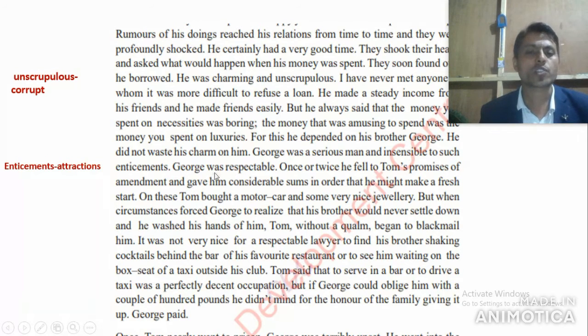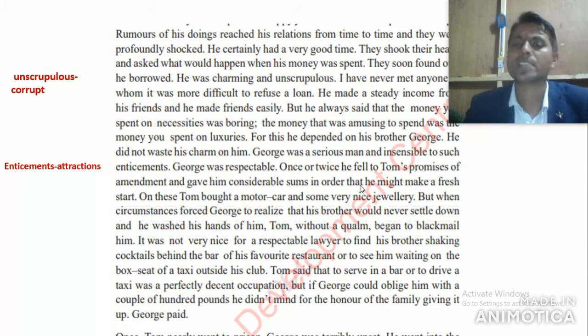Okay, George was respectable. Every time George was respectable. Once or twice he failed to resist Tom's promises of amendment, and gave him a considerable sum in order that he might make a fresh start. So please try to understand this one. Once or twice means one time or two times. Let's say George Ramsey fell for Tom's promises. Tom made promises to improve, to bring change in his life.